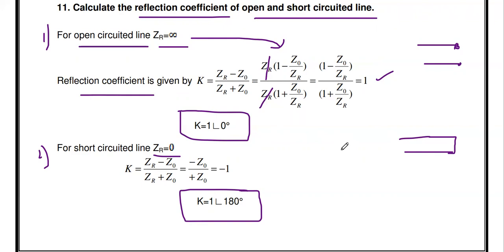So you know the K value ranges from 0 to 1. Whenever the transmission line is in either open circuited or short circuited condition, we may get maximum reflection. So that is the meaning of this reflection coefficient.